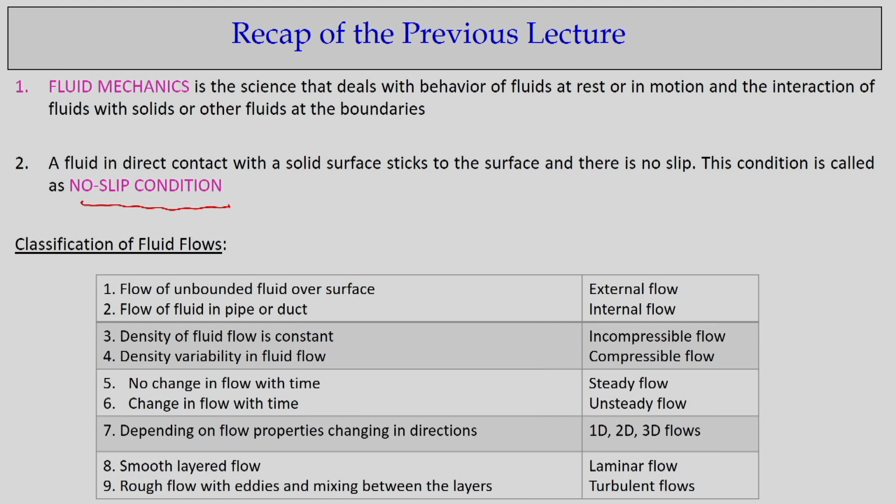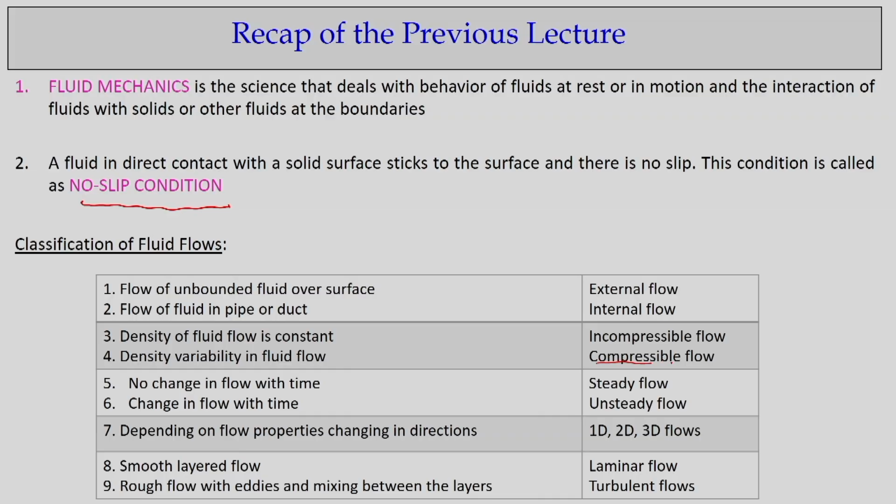That is where the no slip condition exists. That is the very basic concept, and it governs the fluid flow process, and we will refer to the no slip condition many times. In the last class I discussed many fluid flow problems from engineering, like flow through pipes and wind blowing over mountains.